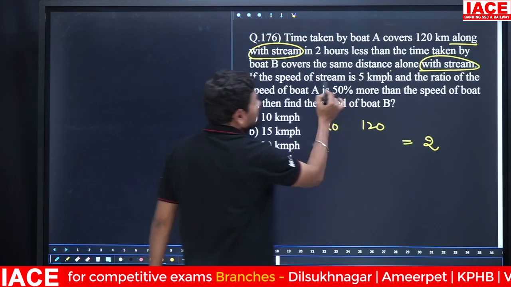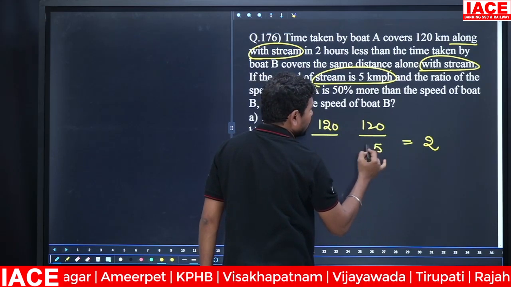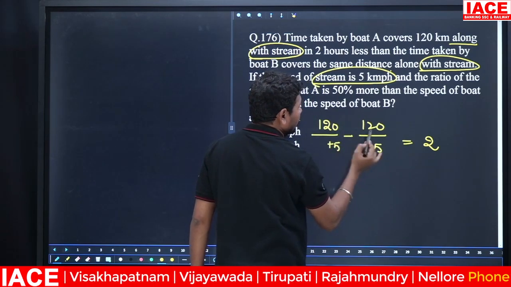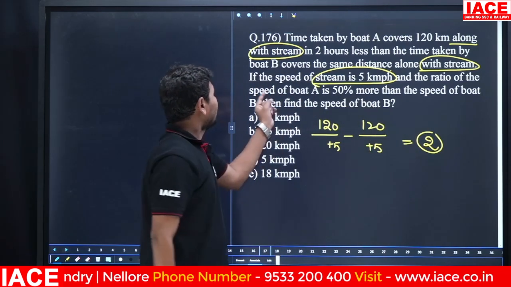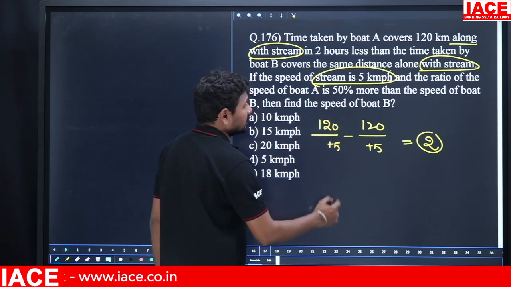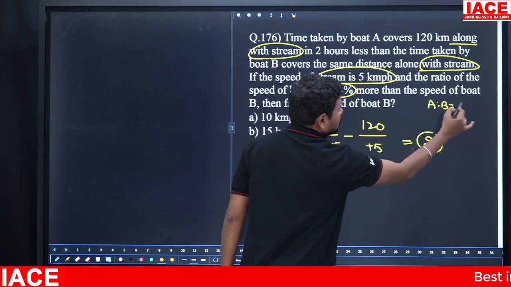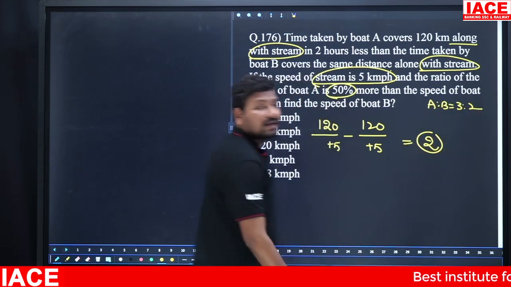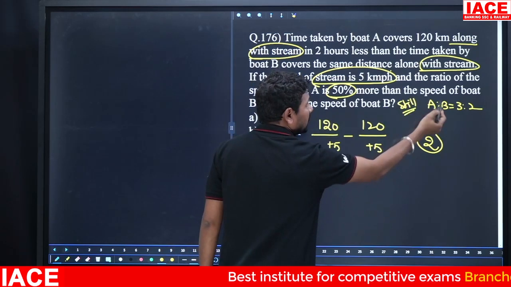The speed of the stream is 5 kmph, and here the gap is 2 hours. Now the speed of boat A is 50% more than boat B. 50% more means the A to B ratio is 3:2. This is about still water.